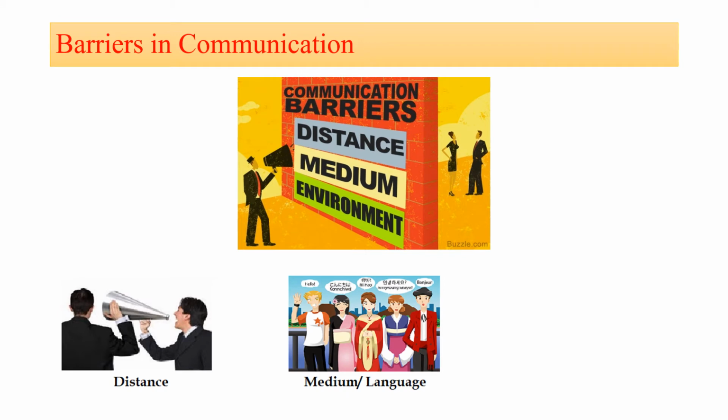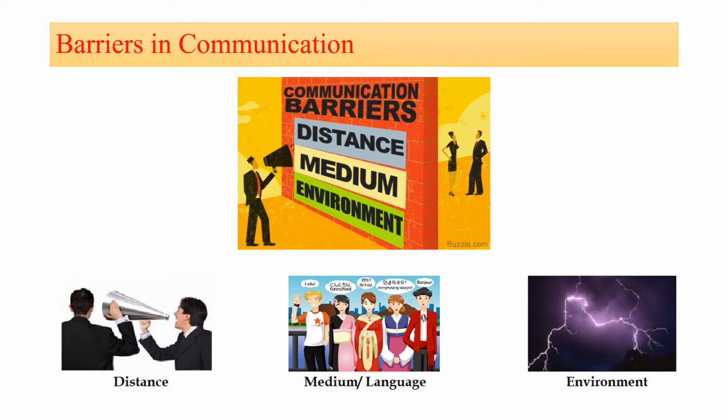Then the second barrier in the communication system is the medium or language. If two persons are talking in different languages or mediums, then that language or medium will be the barrier. If one person is talking in Hindi and another person is talking in English, and the person talking in Hindi doesn't understand English, then for their communication the language is the barrier.